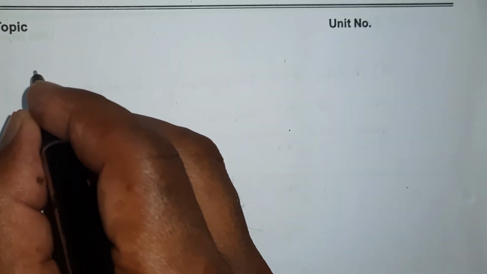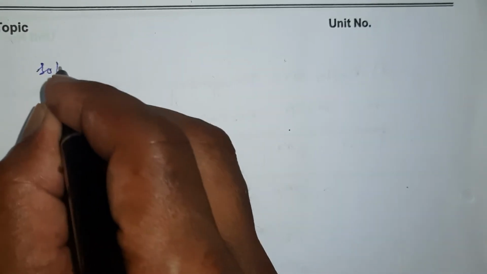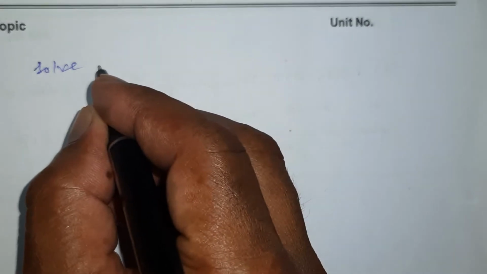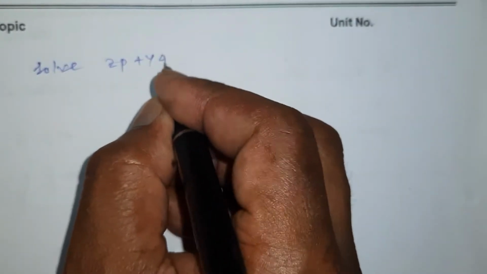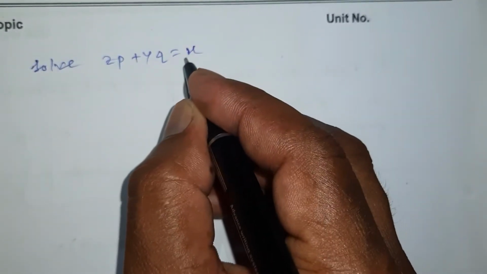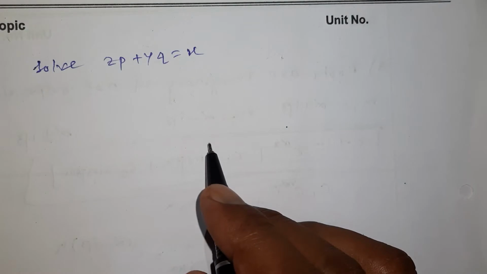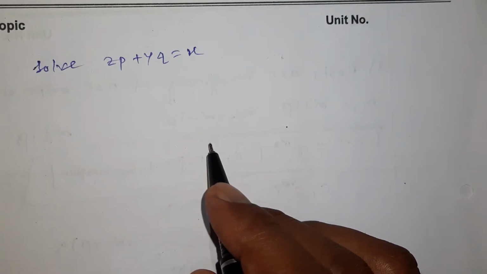So your first question is: solve zp plus yq is equal to x. A simple equation I have considered for the solution.